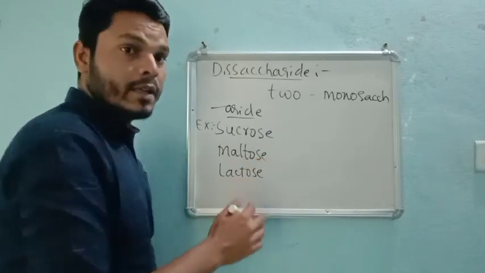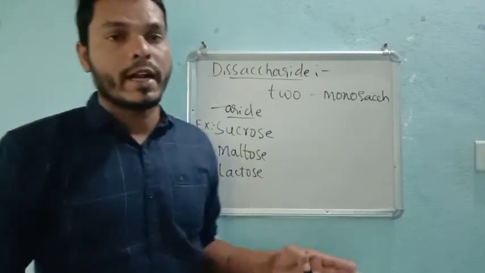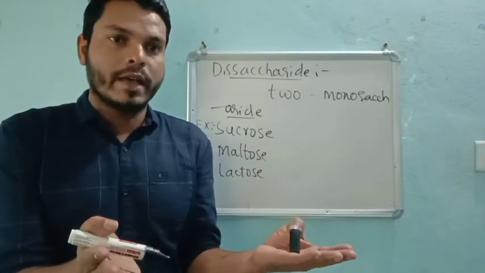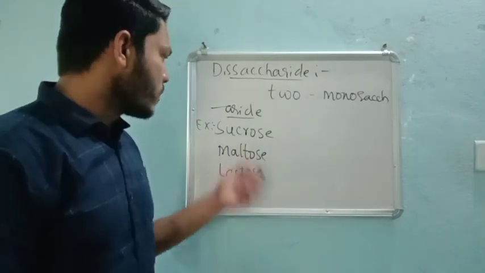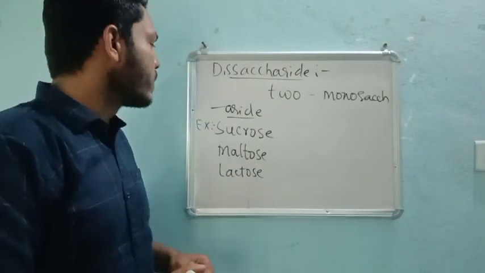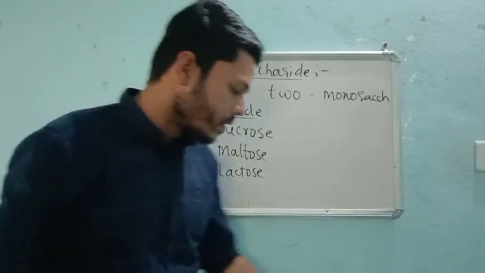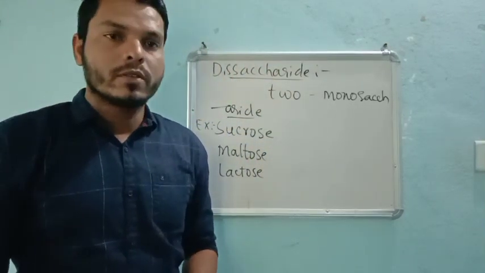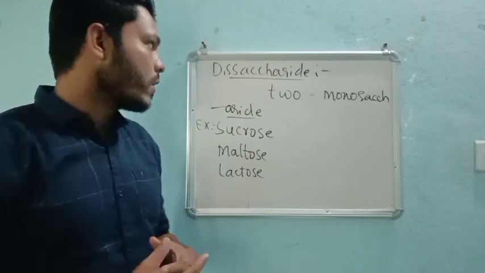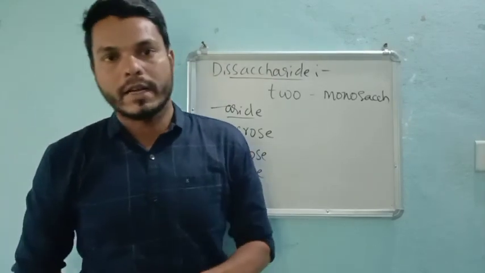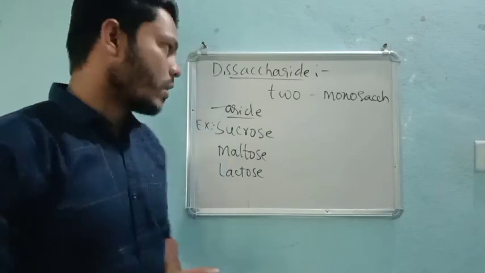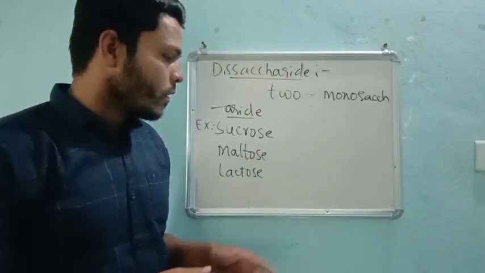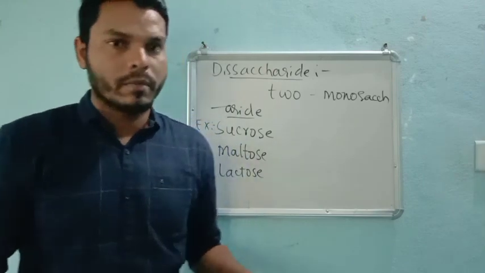Like this, they have two monosaccharide units, and when we hydrolyze them, they separate as two monomeric units. That's why we call these types of sugars or carbohydrates disaccharides. So dear students, this is all about today's class. In the next Monday's class, we will go with the next part of this. Thank you.